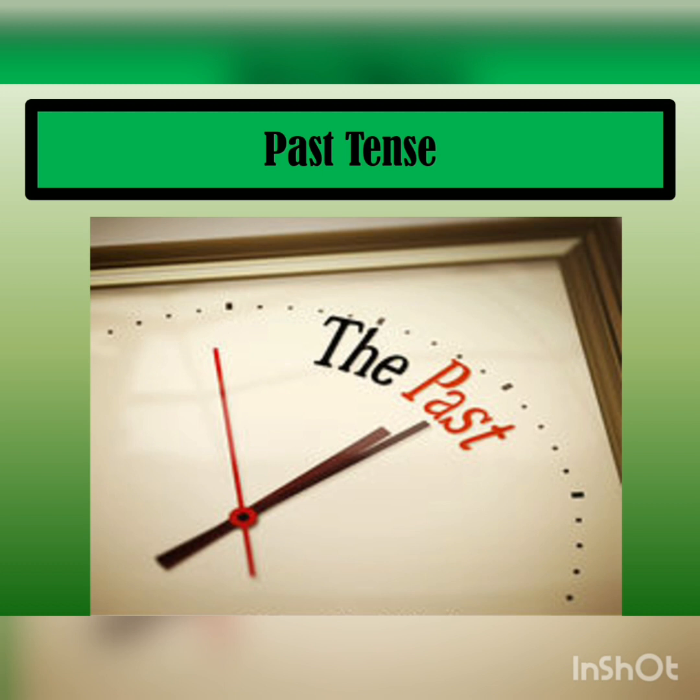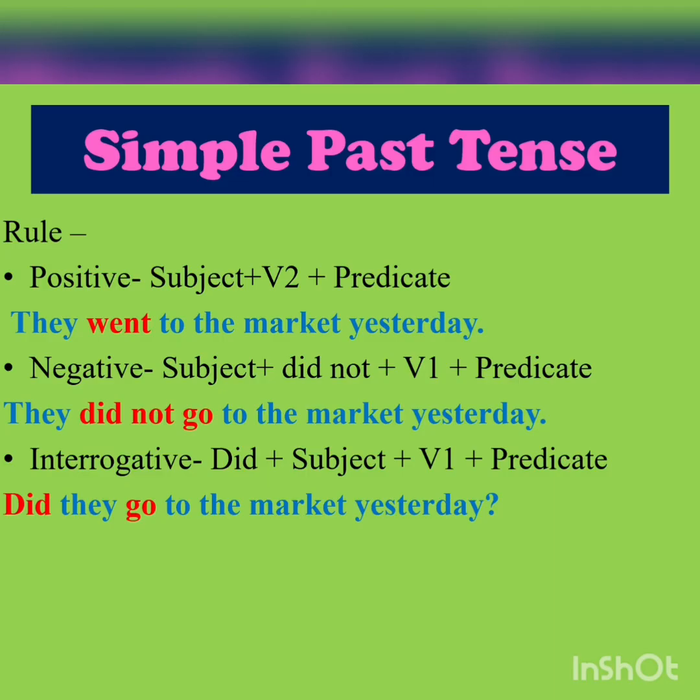Now we will learn past tense. Okay? Past tense also goes in a similar manner as present tense. So while writing anything in simple past tense, remember, for writing a positive statement, we use verb second form. For example, they went to the market yesterday.